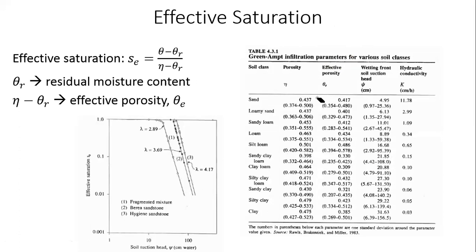Eta, which is the porosity, theta e, which is the effective porosity, the soil suction head psi, and the hydraulic conductivity K. So all of these values for the different kinds of soil: sand, loamy sand, sandy loam, etc. These are the values obtained by conducting a series of experiments with these different kinds of soil samples. You can find all of this information in pretty much any hydrology textbook, which may have similar tables giving you all these details. Is that okay? Any questions?